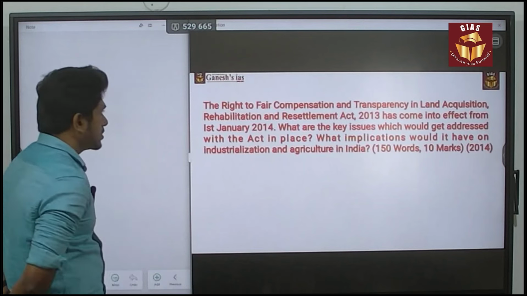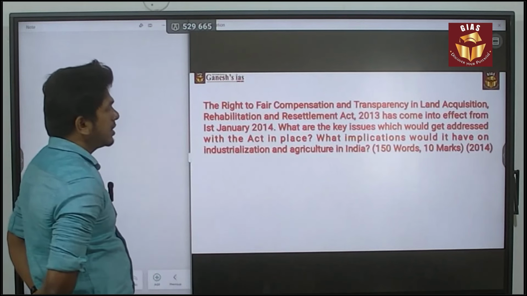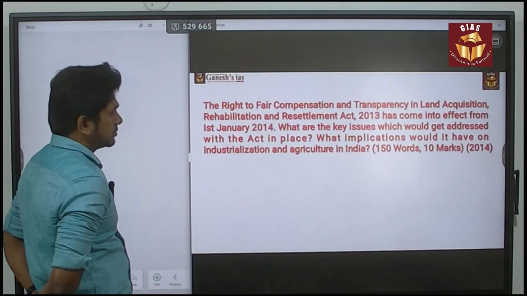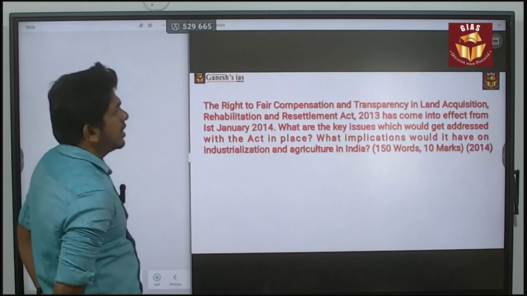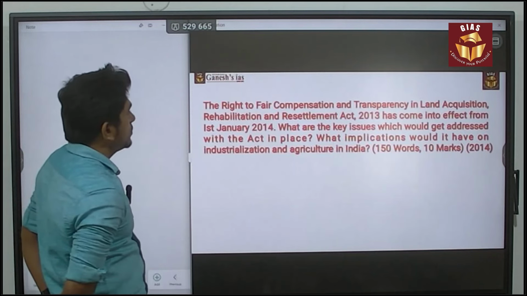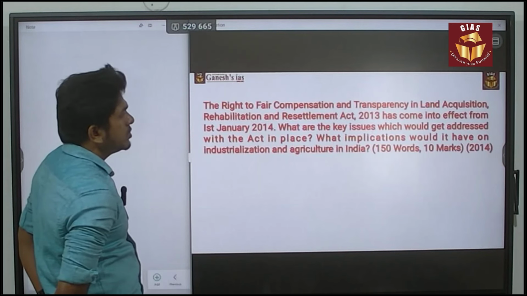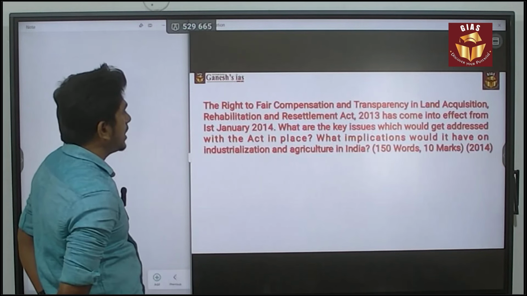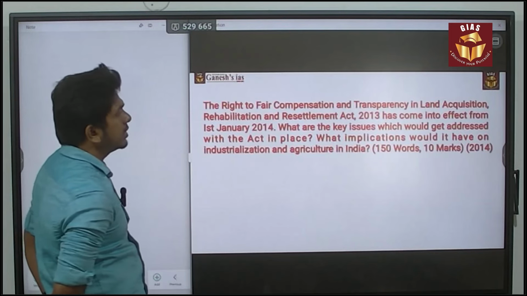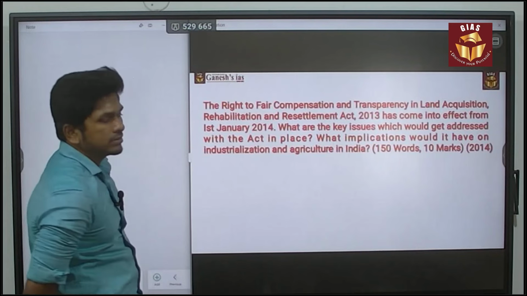So the question is: the Right to Fair Compensation and Transparency in Land Acquisition, Rehabilitation and Resettlement Act, 2013 has come into effect from 1st January 2014. What are the key issues which would get addressed with the act in place? What implication would it have on industrialization and agriculture in India?